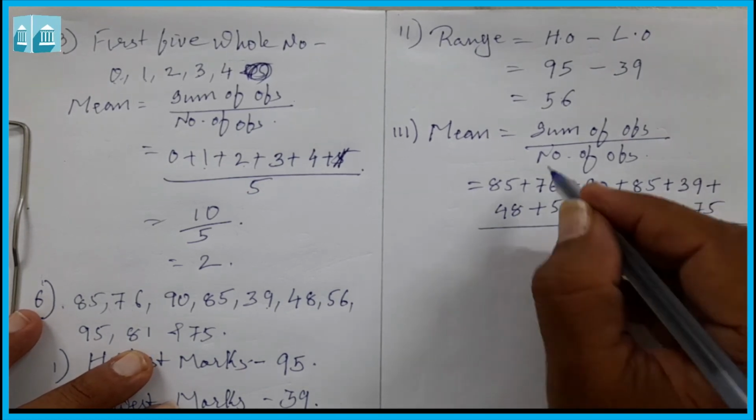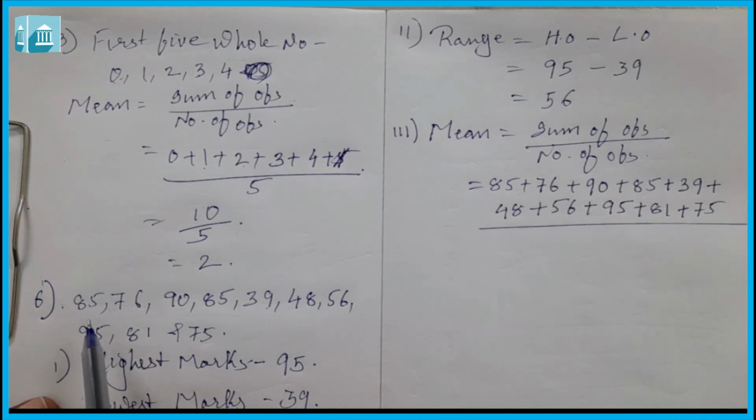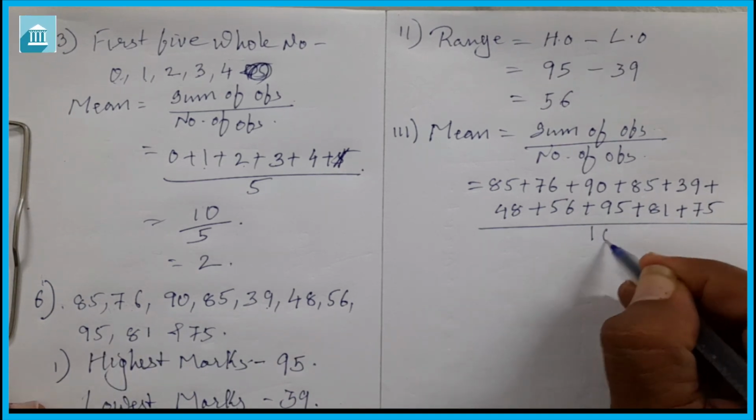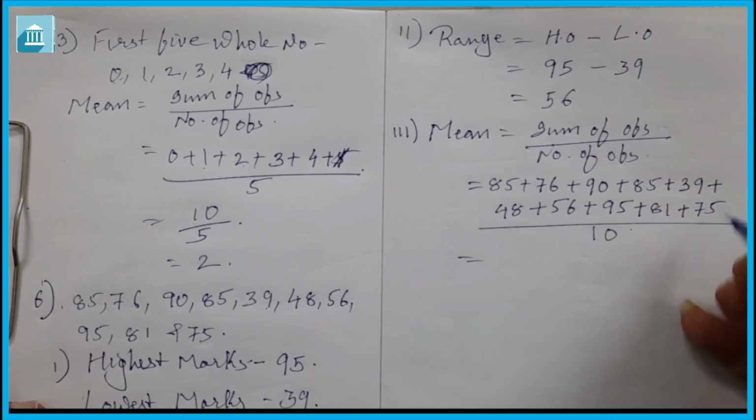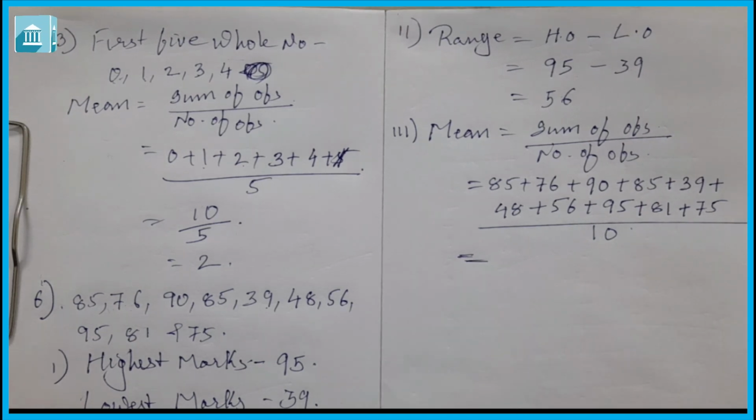Counting the observations: 1, 2, 3, 4, 5, 6, 7, 8, 9 and 10. So the number of observations is 10 here. Now we add and divide by 10 to find the mean.